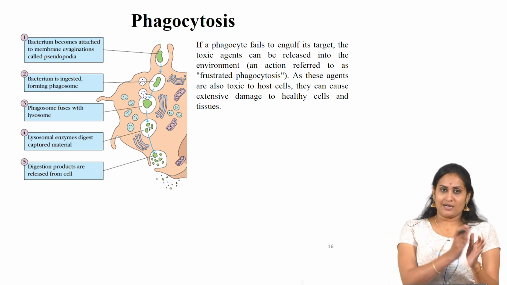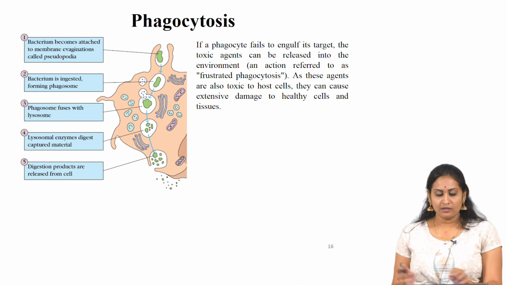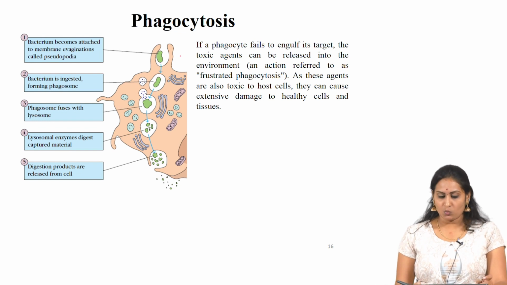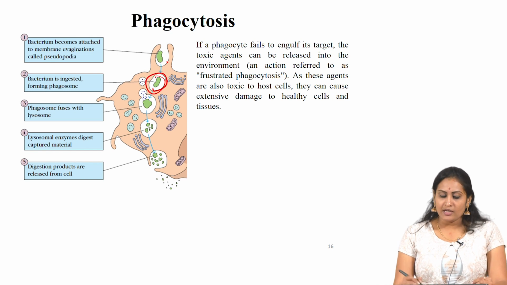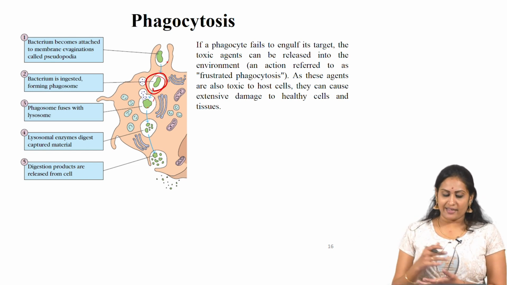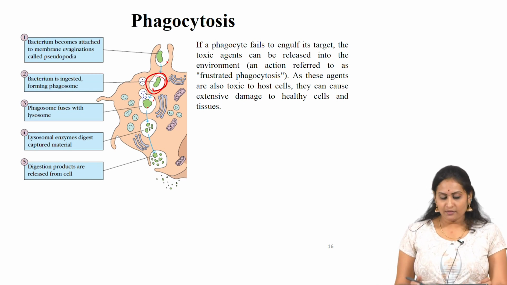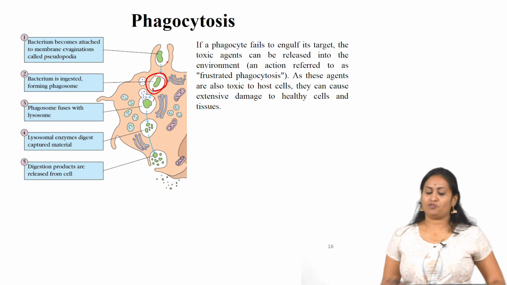First, the bacterium becomes attached to the membrane extensions called pseudopodia. Then once it is attached, it is ingested into a phagosome, and the phagosome fuses with a lysosome, and the lysosomal enzymes digest the captured material. Finally, the digestive products are released from the cell.